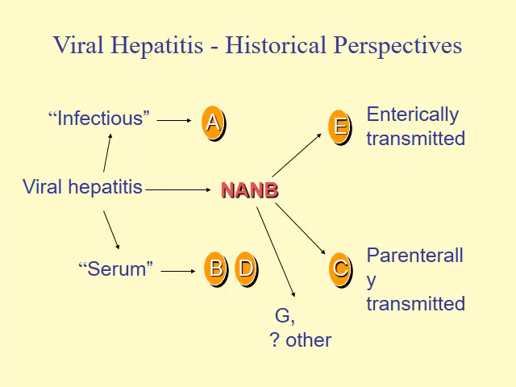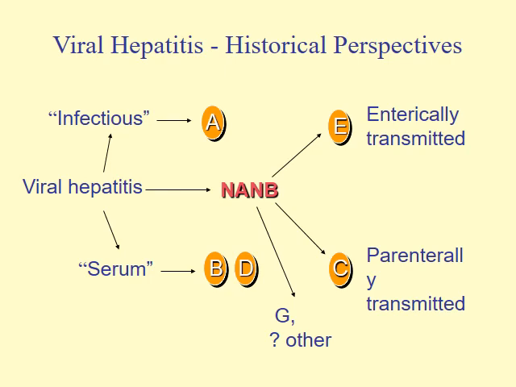Previously, viral hepatitis was classified into infectious viral hepatitis and serum viral hepatitis. Under infectious viral hepatitis, we have hepatitis A, and under serum viral hepatitis, we have hepatitis B. Other than these two viruses, it was called non-A, non-B virus.